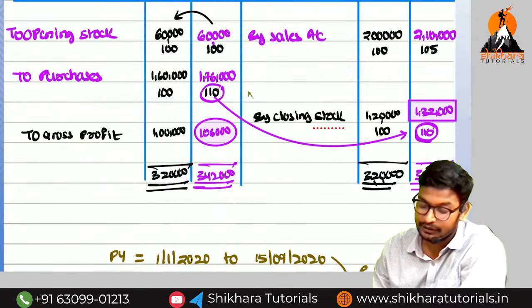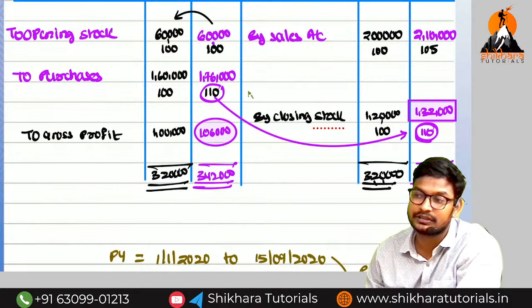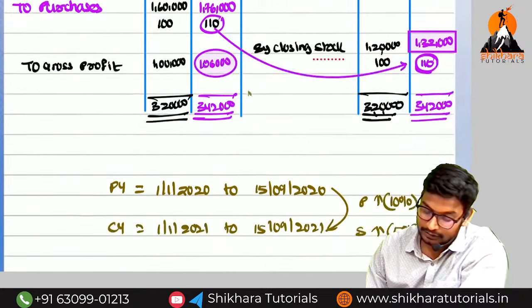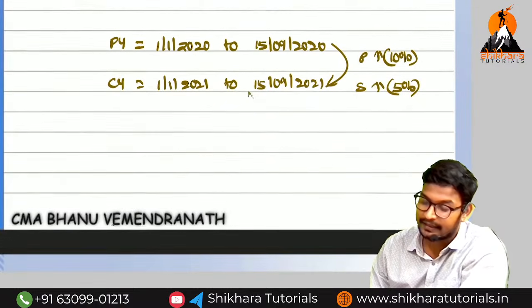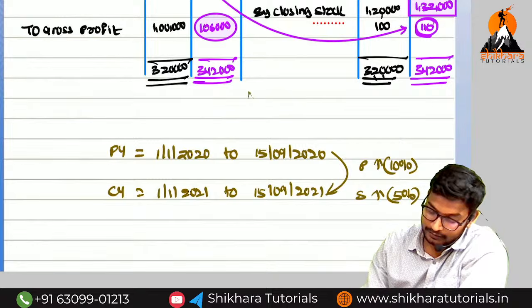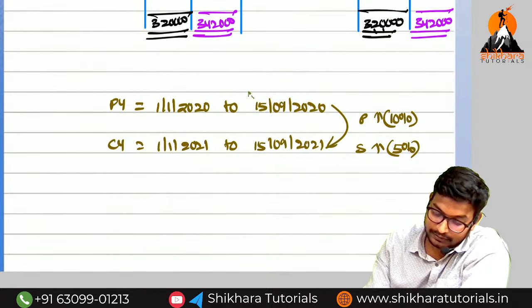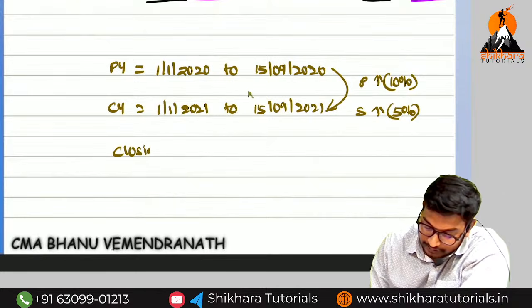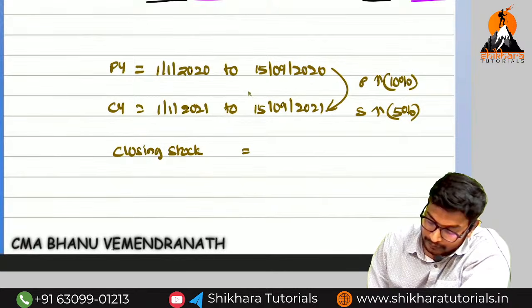So like this, we need to understand this question, it is the most important question. This question we may get in the examination. So now easily we can find out the calculation of loss of stock. What is the formula for the loss of stock? Closing stock. What is the amount of closing stock? 1,32,000.